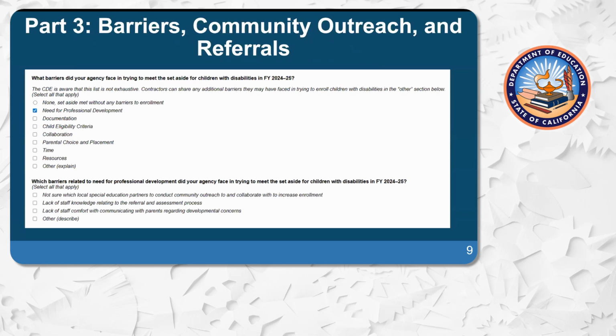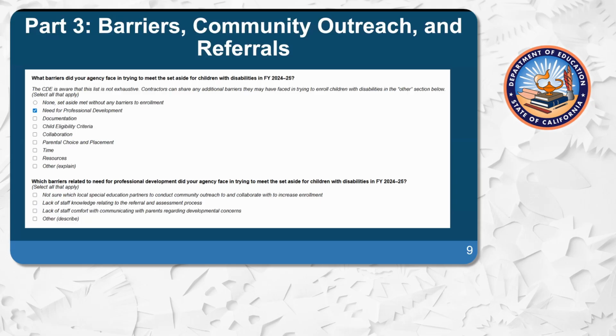Now let's look at part 3, barriers, community outreach, and referrals. This section first asks about barriers faced in enrolling children with disabilities. Then it asks about the community outreach and referrals your agency made from July 1st, 2024 to July 30th, 2025. The first question asks, what barriers did you face in trying to meet the set aside for children with disabilities in fiscal year 24-25? For this question, please select all that apply.